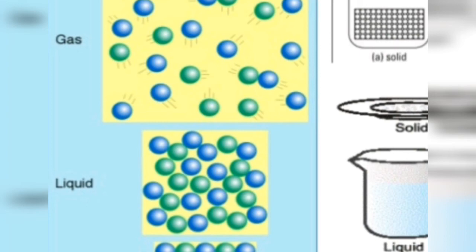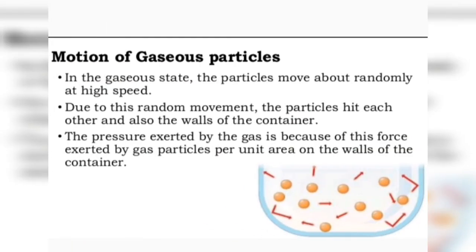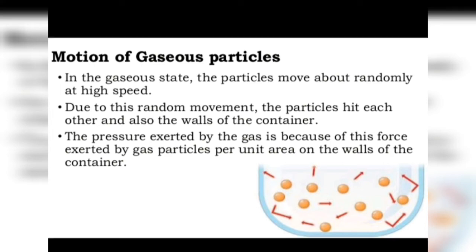And because of high kinetic energy and negligible forces of attraction, particles of a gas move with high speed in all directions. In fact, when the fast moving gas particles hit the walls of the container, they exert a pressure that's called gas pressure. So, a gas exerts a pressure on the walls of the container in which it's kept. Now, the pressure exerted by gas, that is because of the collisions of the fast moving gas particles against the walls of the container.